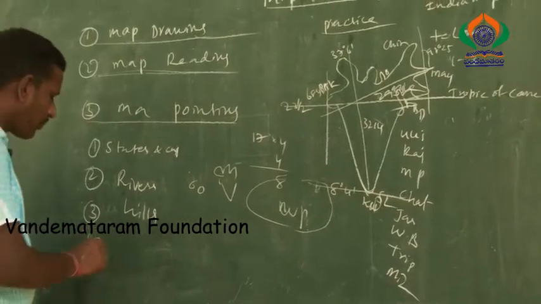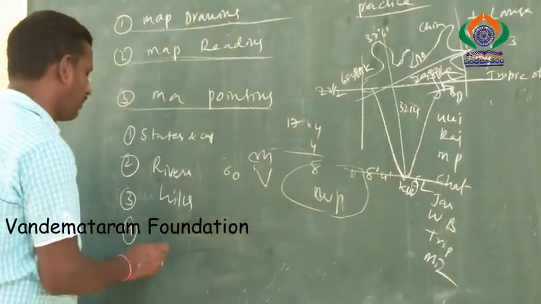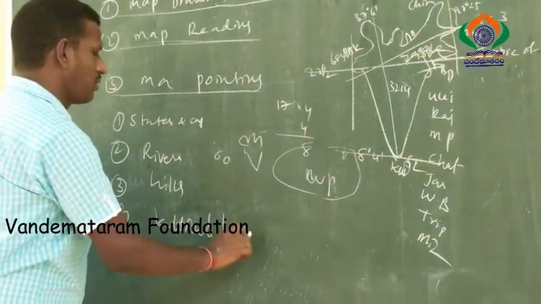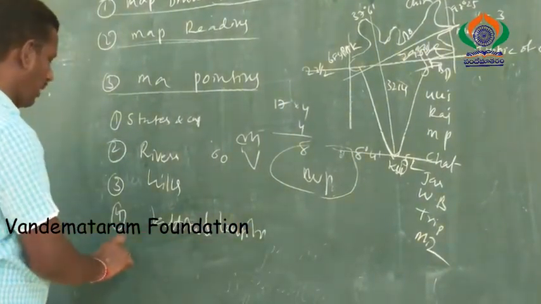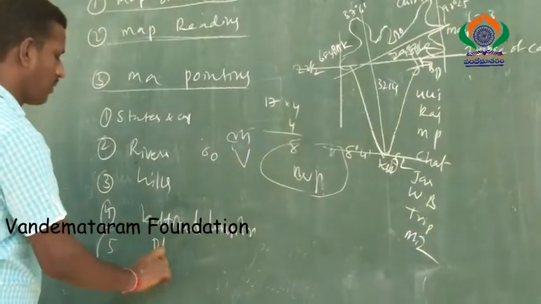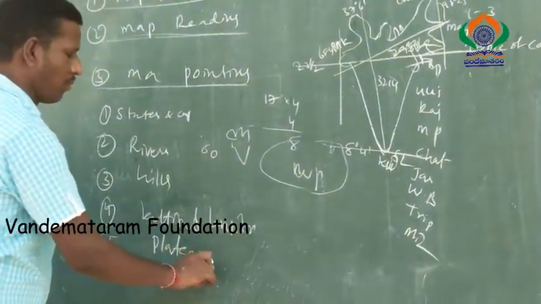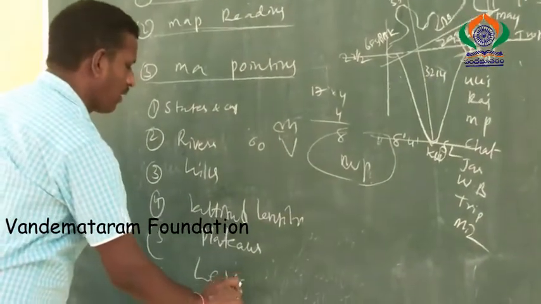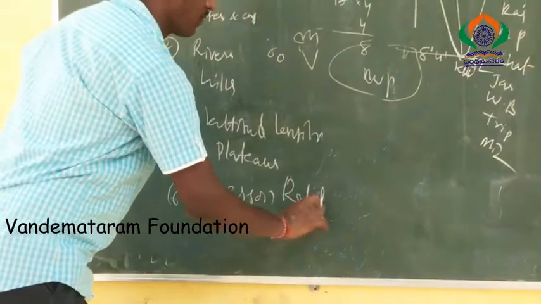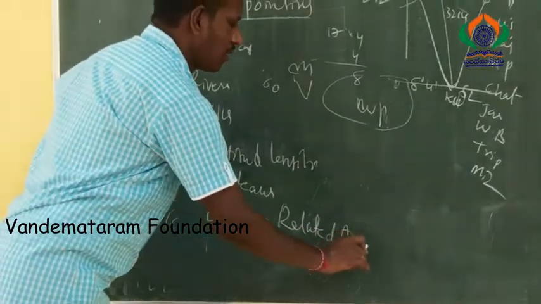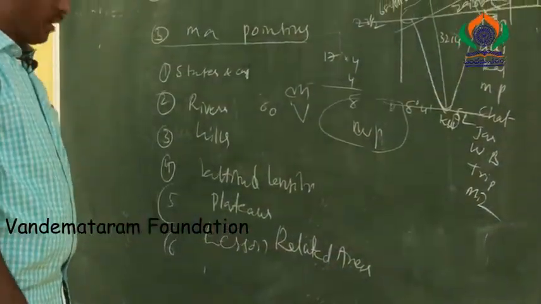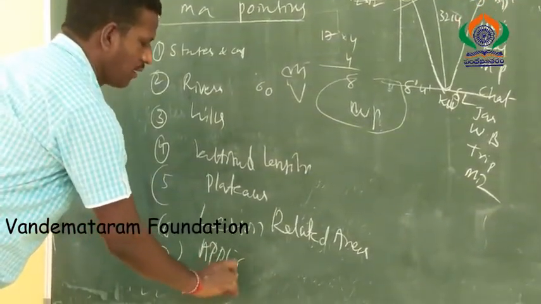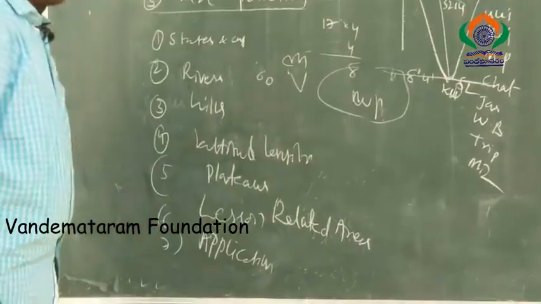Next one is the latitudes and longitudes. Next one is the plateau areas. Next one is the lesson related areas. Next, the 7th one is the application question. The last one is the application question.